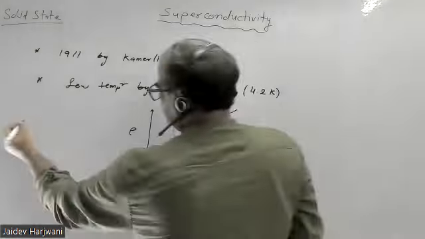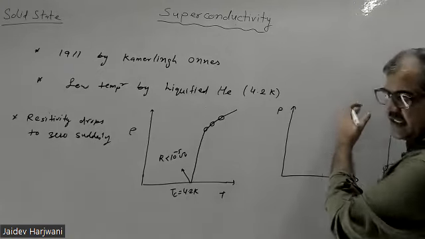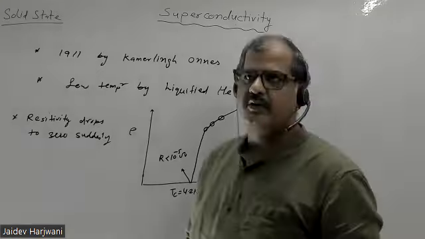Now if I compare these features with a normal conductor, we know that in a normal conductor also, when we reduce the temperature, the resistance decreases. The main reason behind the resistance is phonon vibration. If you increase the temperature, phonon vibration increases, scattering increases and resistance increases. If you decrease the temperature, phonon vibration freezes out, there is less scattering, and resistance decreases.